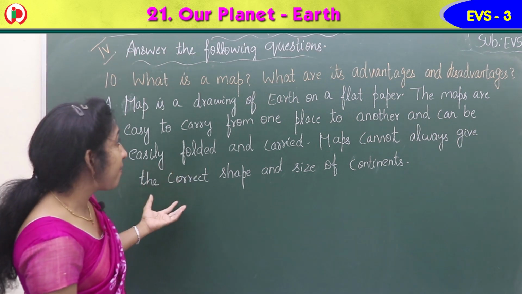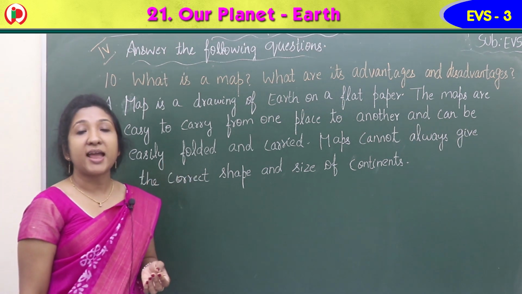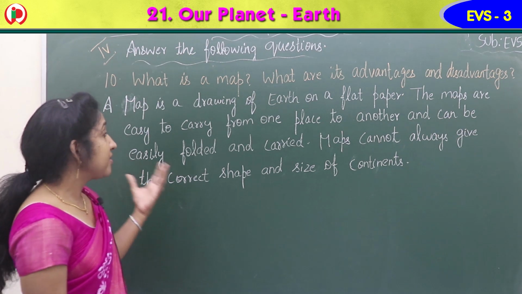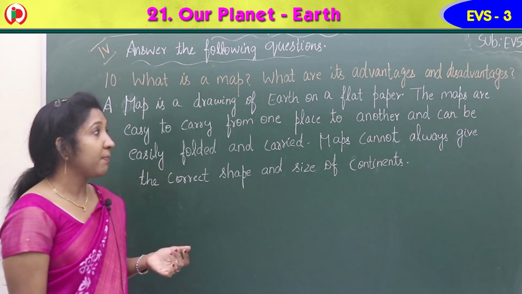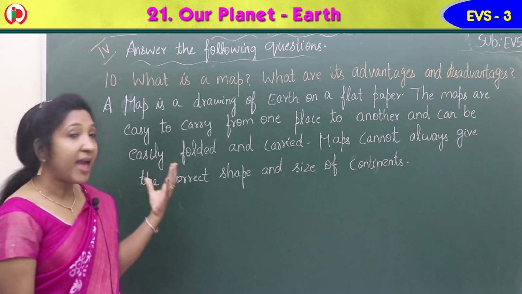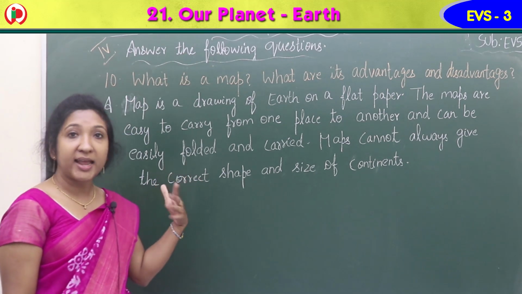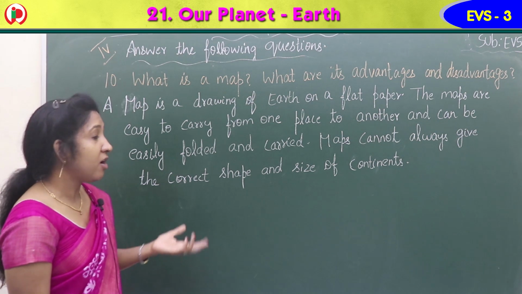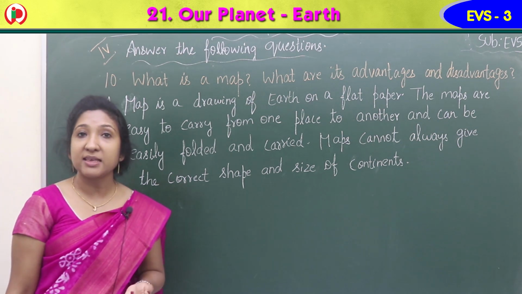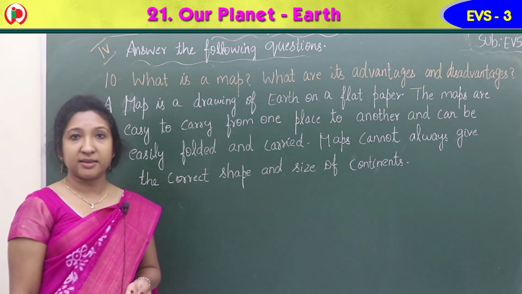So what is a map? What are its advantages and disadvantages? A map is a drawing of earth on a flat paper. The maps are easy to carry from one place to another and can be easily folded and carried. Maps cannot always give the correct shape and size of continents.